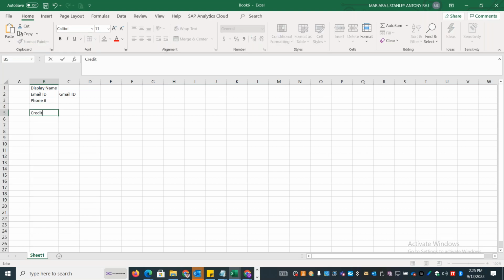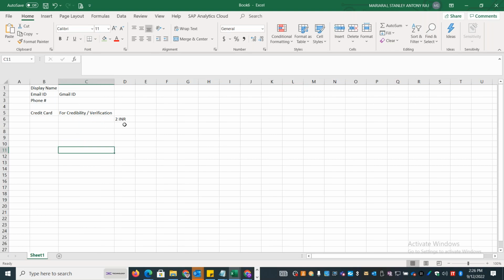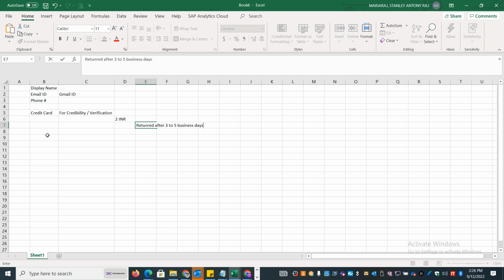Okay, and you need to have a credit card for credibility. This is just for verification. They will debit 2 Indian rupees and they will return it back after 3 to 5 business days. Okay, PAN card is optional.